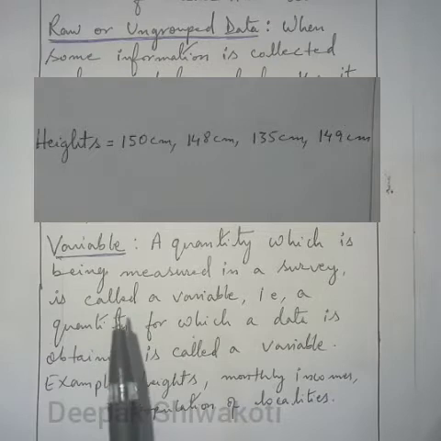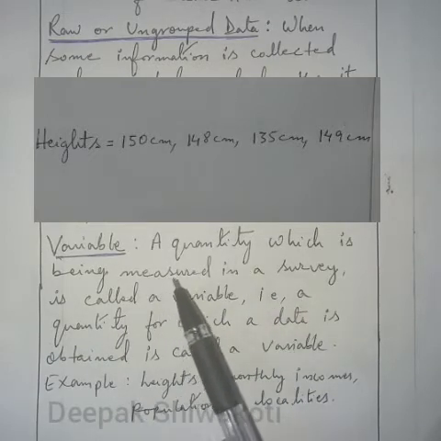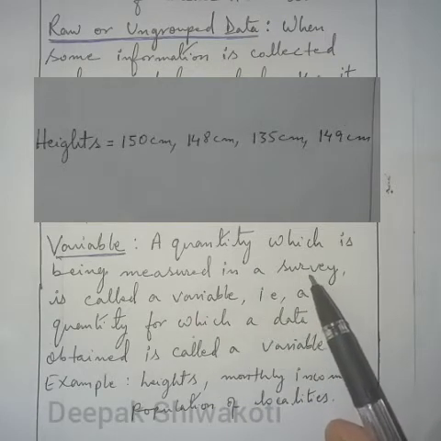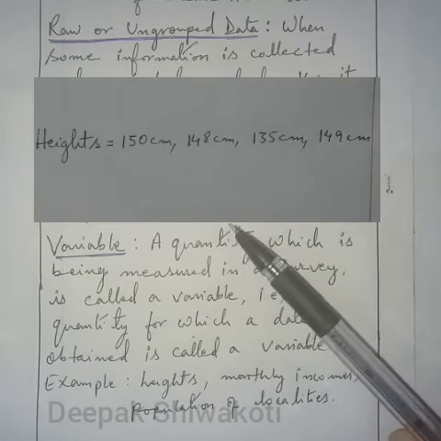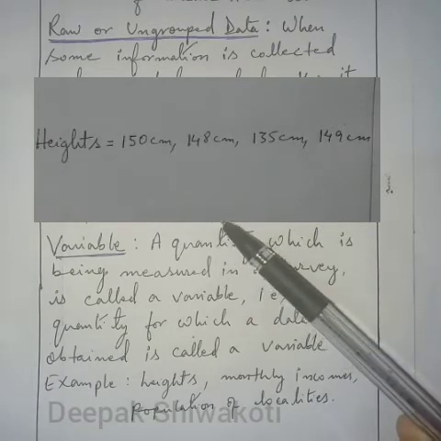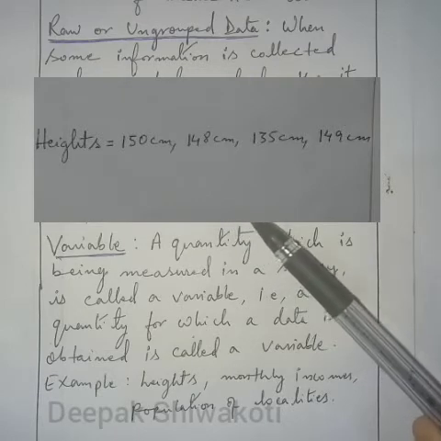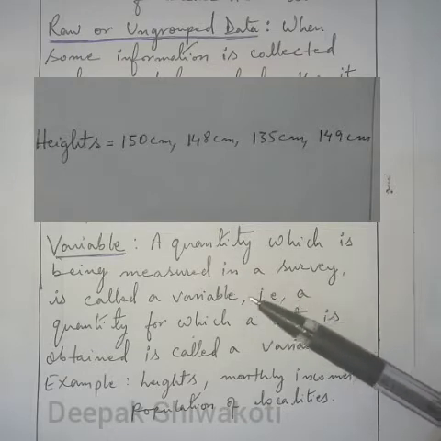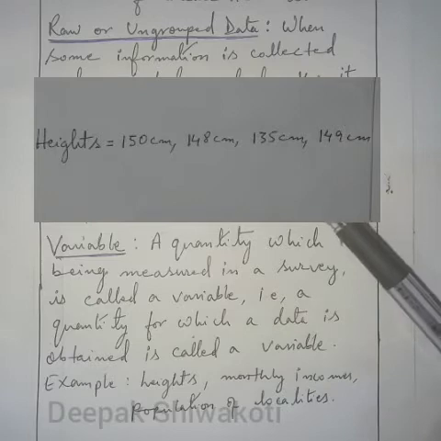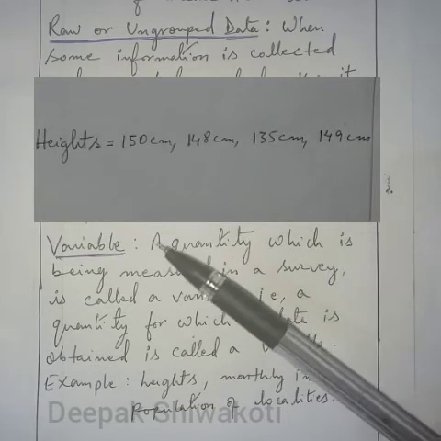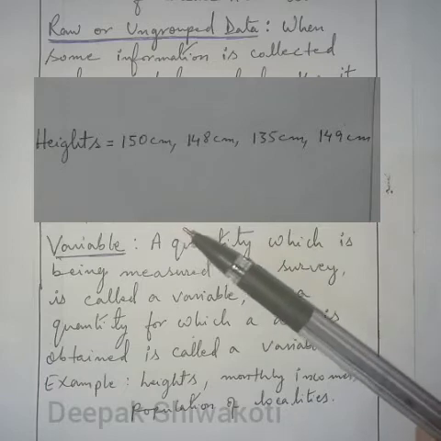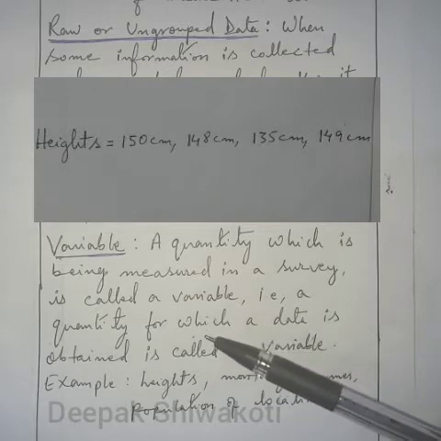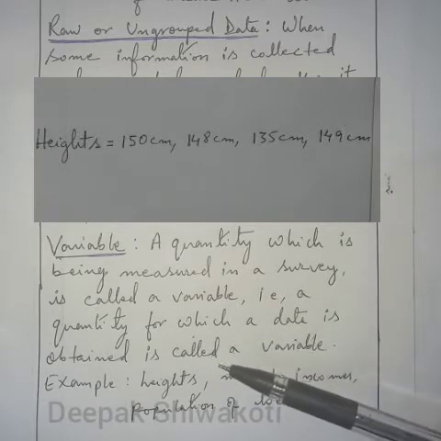Next is a variable. A variable is a quantity which is being measured in a survey. For example, in class we have collected information about the heights of different students. That is a survey. A quantity which is being measured in a survey is called a variable. The variable in this case is the height. The values vary from person to person, that is why it is called a variable. A quantity for which data is obtained is called a variable.